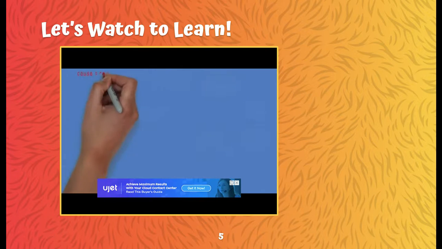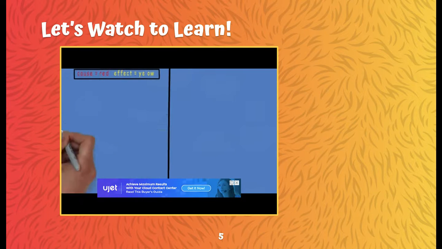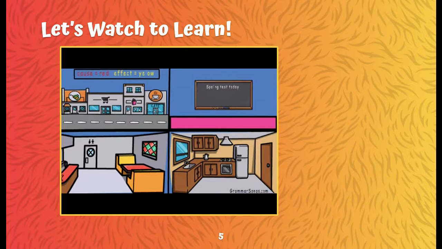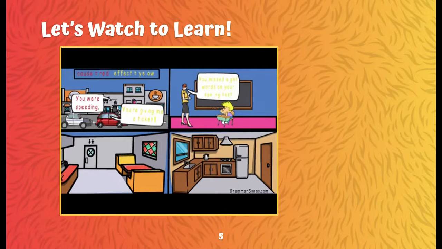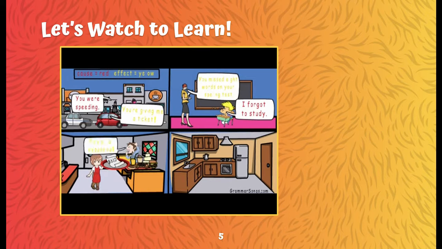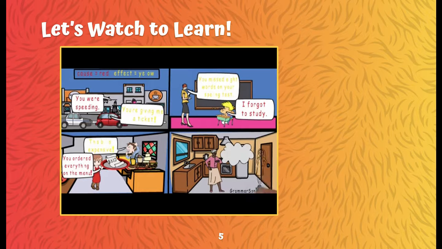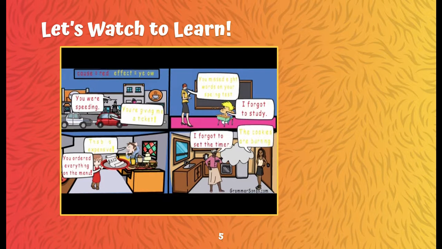The relationship of cause and effect happens in situations in real life every day when we try to figure out what happened and why. You're giving me a ticket. You were speeding. You missed 8 words on your spelling test. I forgot to study. This bill is expensive. You ordered everything on the menu. The cookies are burning. I forgot to set the timer.